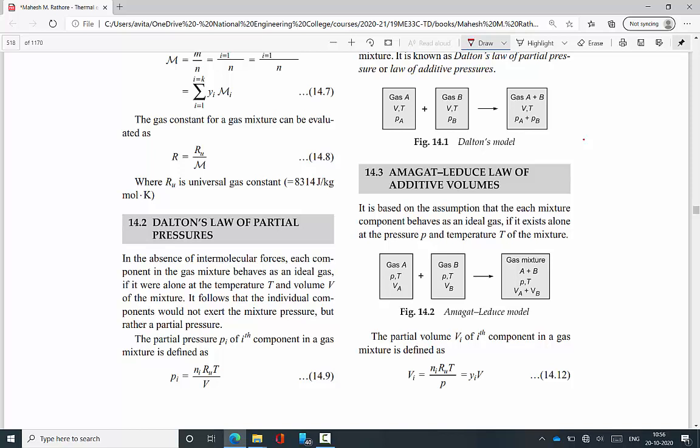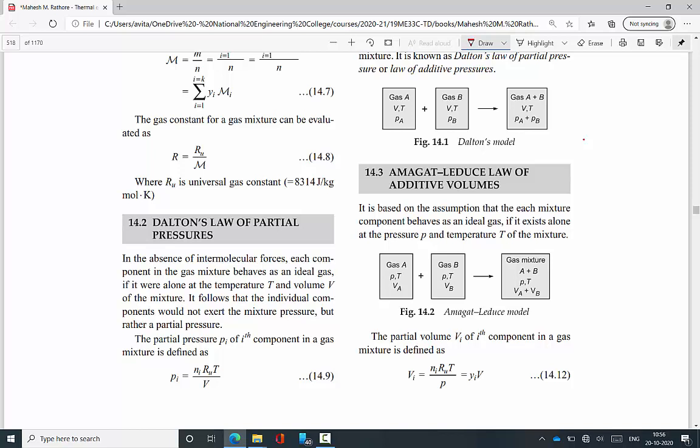The individual mass of a particular component available in the gas mixture is equal to mass fraction times total mass of the substance. Similarly, individual volume is equal to mole fraction times volume. Yi is the mole fraction, Xi is the mass fraction. The mole fraction is used for one type of analysis and the mass fraction is used for another type of analysis.